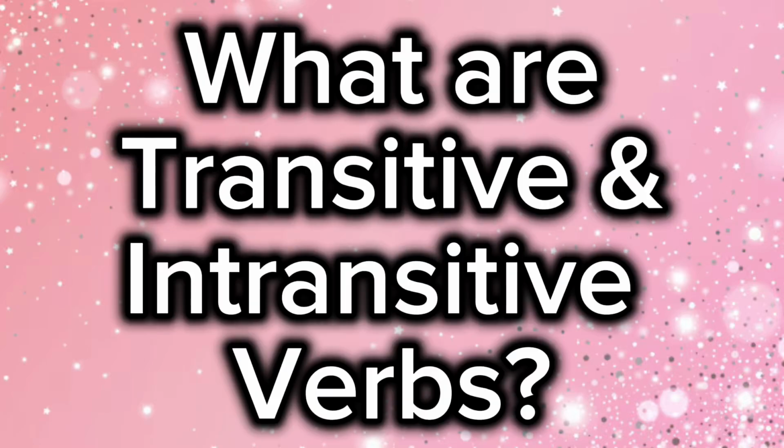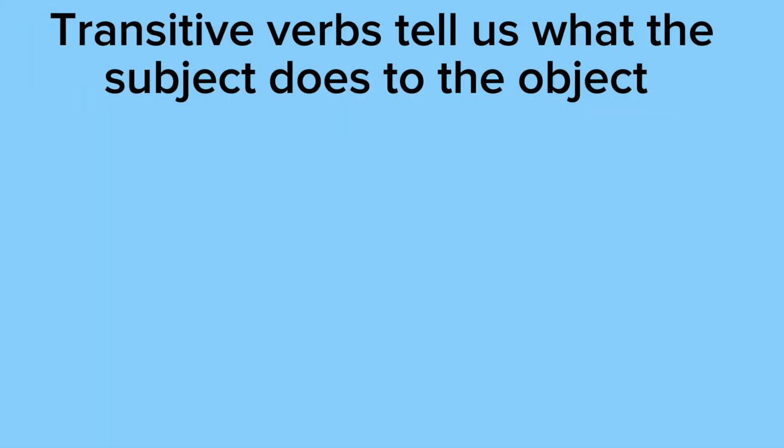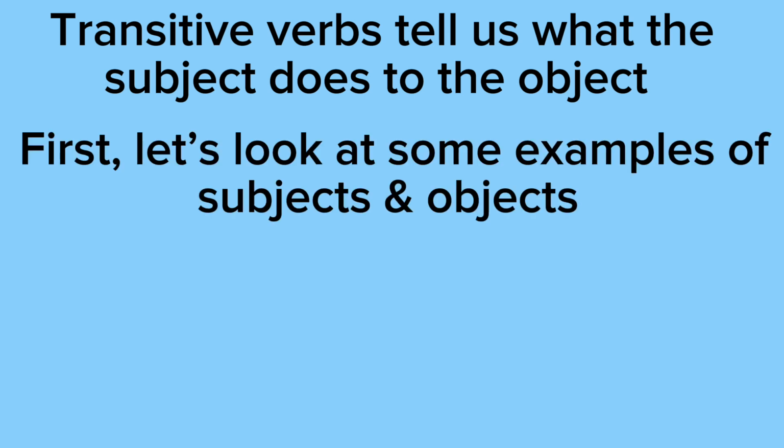In this video, you'll be learning about transitive and intransitive verbs. So for starters, transitive verbs tell us what the subject does to the object. The subject is doing the action and the object is receiving the action, or the object is the recipient of the action. So first, let's look at some examples of subjects and objects.